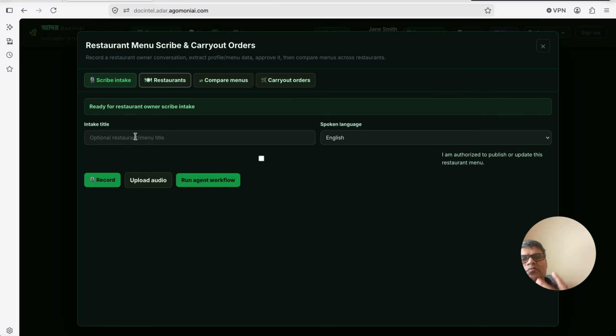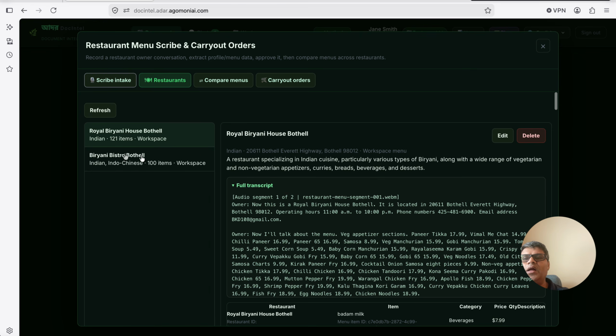Basically, the restaurant owner can speak about their menus, the restaurants and everything, and put in all the details. Then we run an agent workflow, and the menus start popping up here. There's a restaurant scribe workflow that I explained earlier, which does the full ingestion, storing the transcript into Google storage, then does the chunking and embedding into the vector database so that the menus can be searchable. That's how the process works.